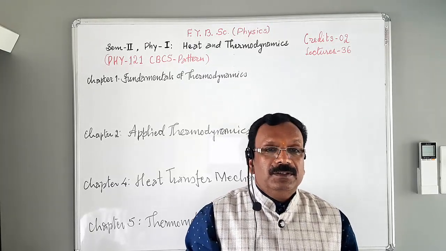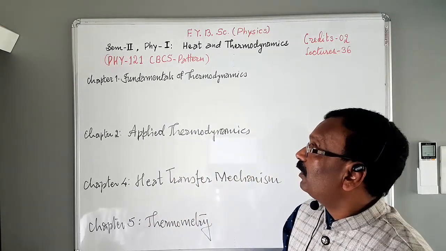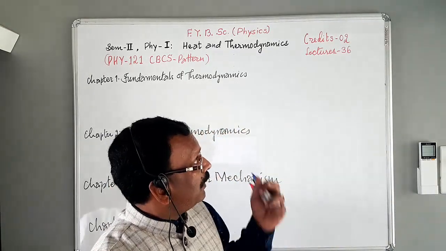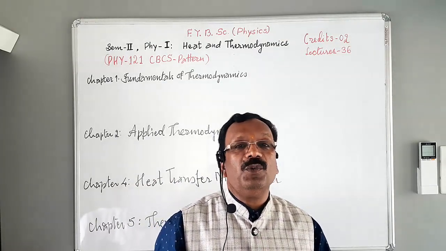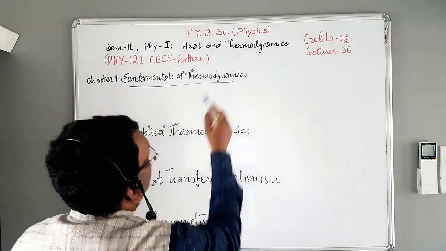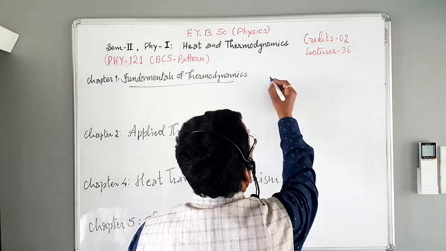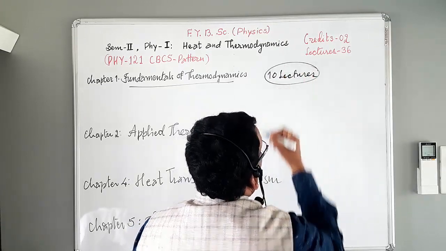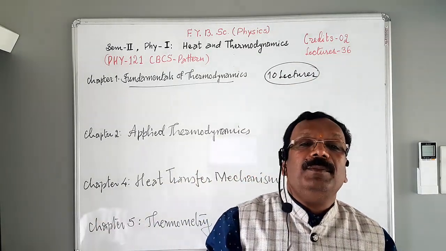Now, we have to complete the total physics paper first within 36 lectures. There are 2 credits for this paper, and this paper consists of 4 chapters. Chapter first, fundamentals of physics. We have to complete this chapter within 10 lectures, or 10 lectures are sufficient to study the first chapter.